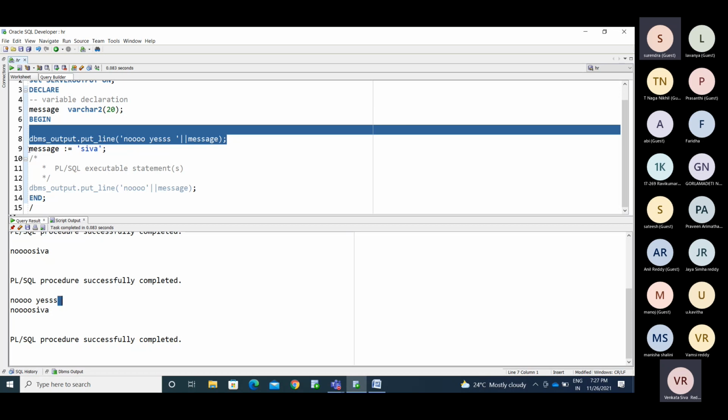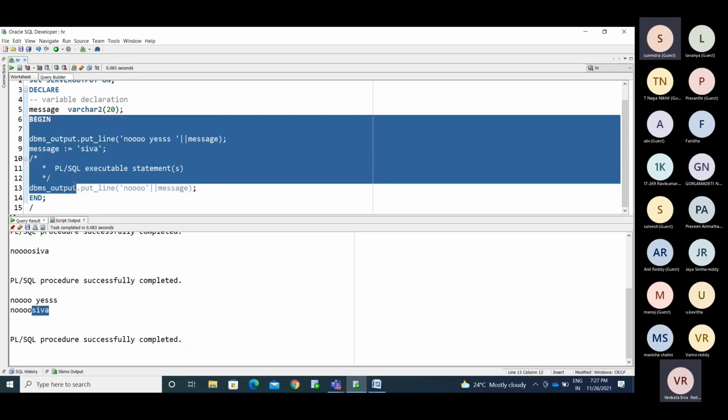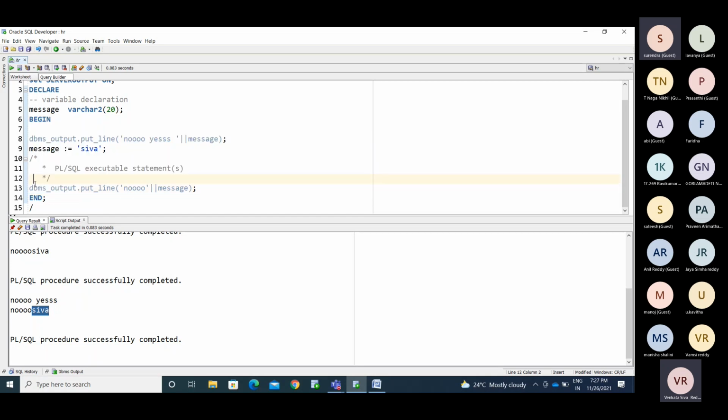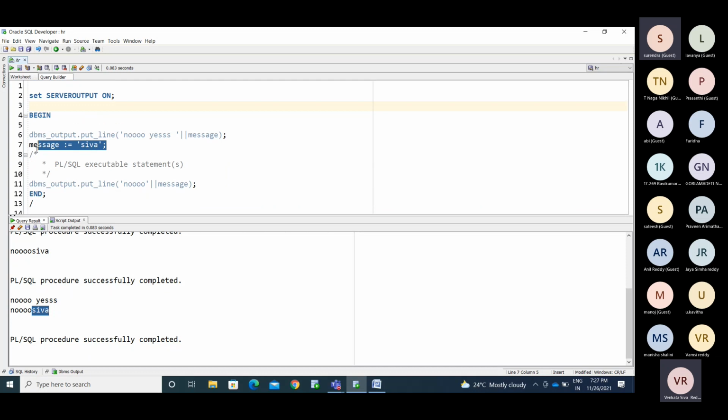Okay. Now I initialize the variable here. Now I'm printing this here. Now you are getting the value: no, Shiva. Okay, this is about the variable declaration and the value assignment. This is the value assignment. This is the main block. You haven't mentioned the exception block here. We haven't mentioned any exception block, so I don't need this. I don't need this variable as well.